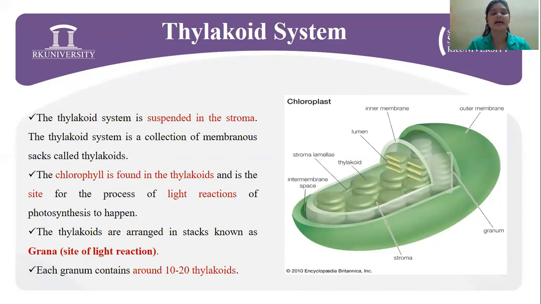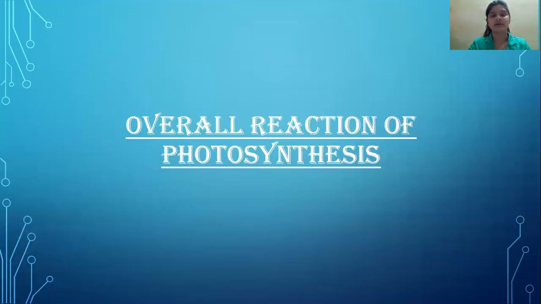The thylakoids are arranged in stacks, which are known as the grana, and these are the sites of light reaction. To be more precise, chlorophyll is present over here, where the process of light reaction will be carried forward. Each granum consists of 10 to 20 thylakoids. Now here is the overall reaction of photosynthesis.